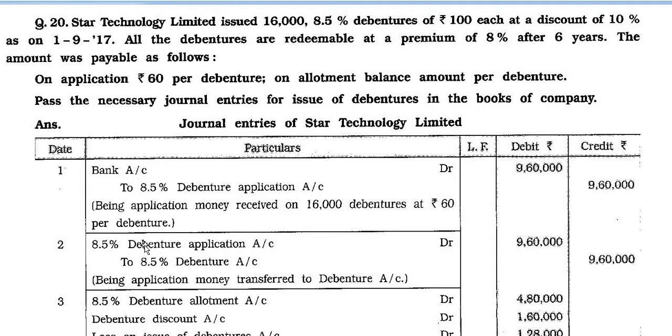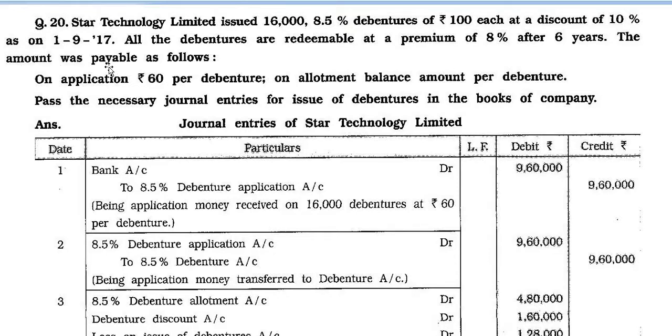Star Technology Limited issued 16,000 8.5% debentures of rupees 100 each at a discount of 10% on 1/9/2017. All the debentures are redeemable at a premium of 8% after 6 years.